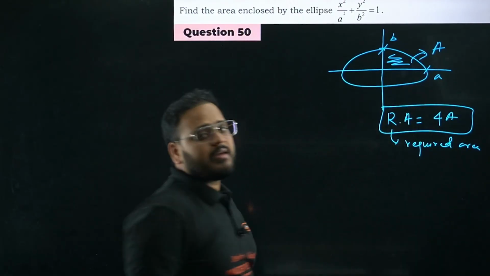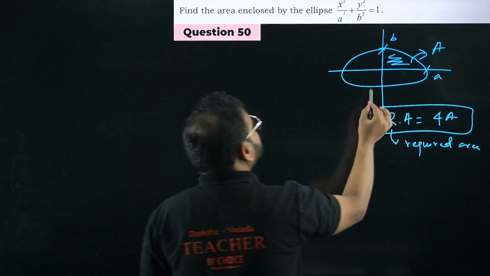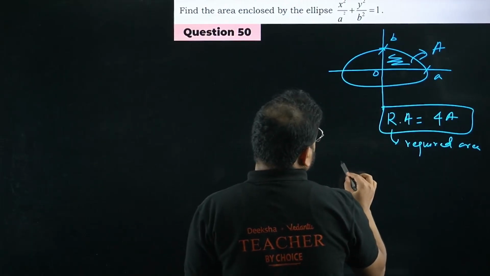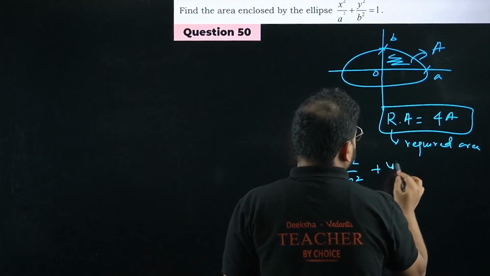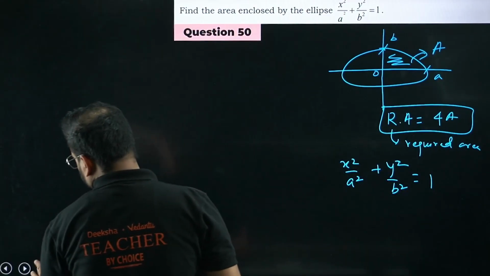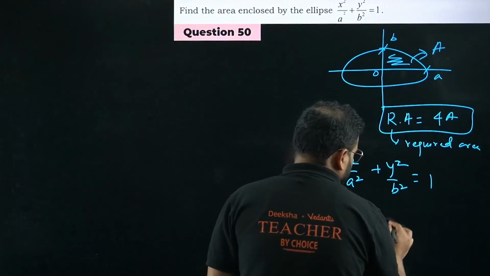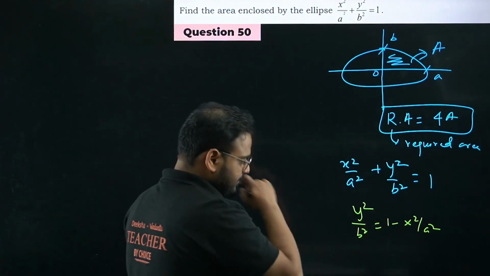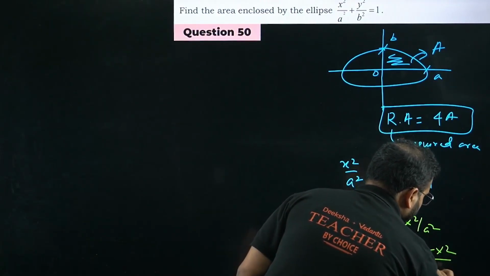How do you find area A? Write the function in terms of x. The subject should be y, a function in terms of x, and integrate from 0 to A. Check this out. I have x square by A square plus y square by B square equals 1, right? I can write this as y square upon B square equals 1 minus x square upon A square. Take the LCM on the RHS. It will become A square minus x square upon A square.